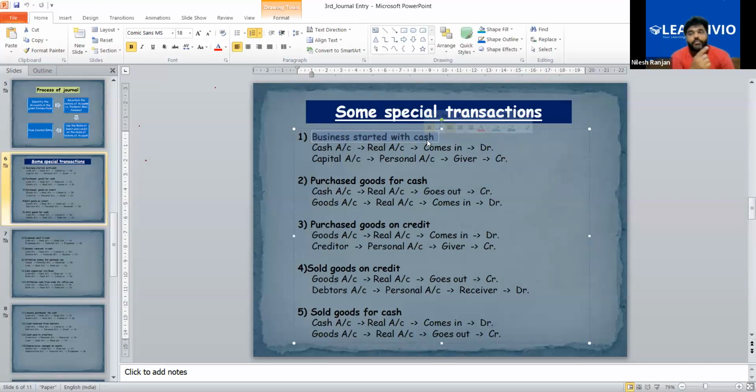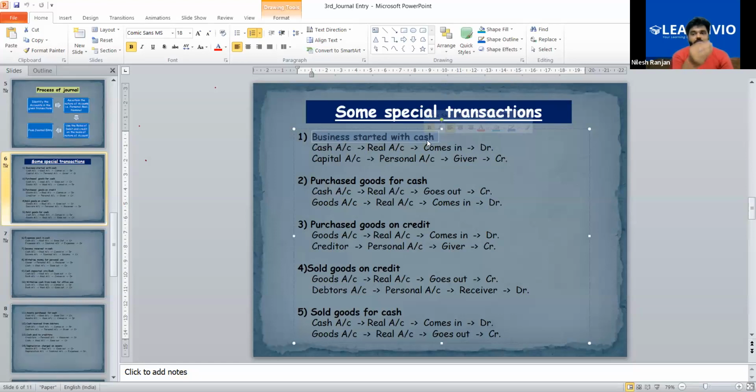But whenever you do a transaction with the business, you have to record that transaction also, because in accounting, business and owner are two separate entities. If there is any transaction between owner and business, we have to record it in the business book. So business started with cash is a transaction between business and owner.